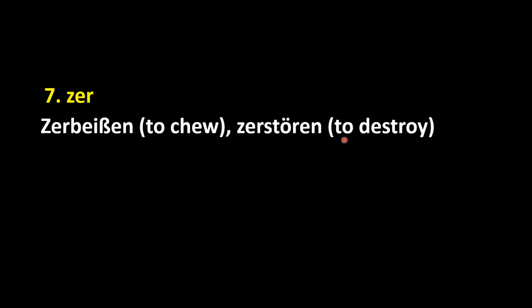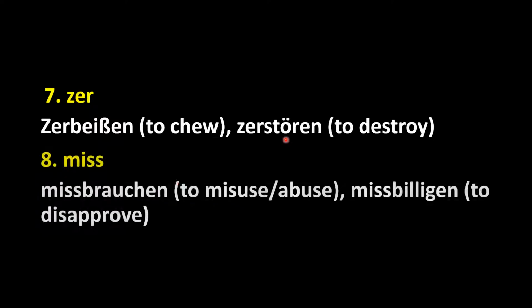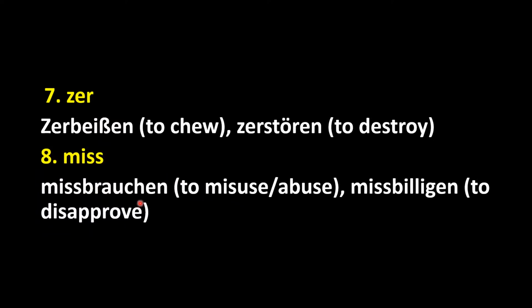Zerstören, to destroy. Missbrauchen, to misuse or to abuse. Missbilligen, to disapprove. Missbrauchen, missbilligen. So these are the verbs which are having non-separable prefixes.